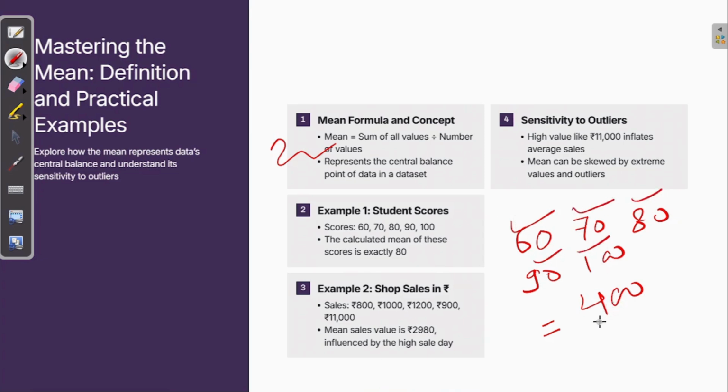And how many marks have they obtained? 400. So the overall marks they obtained, 400, divided by the number of students, 5. The mean would be 80, right? This is how the mean is calculated.